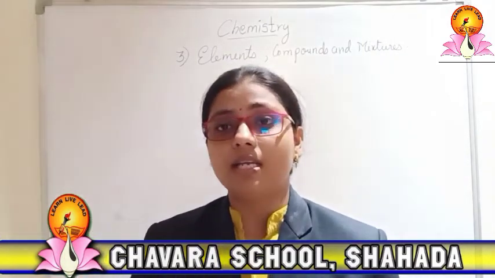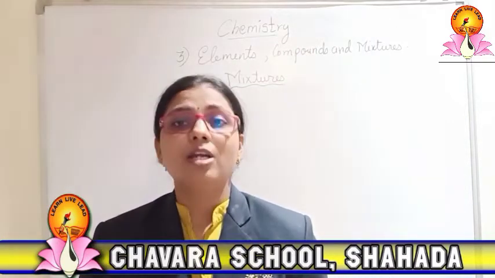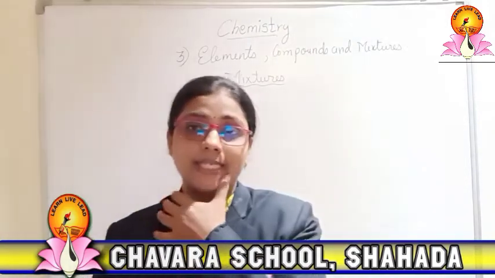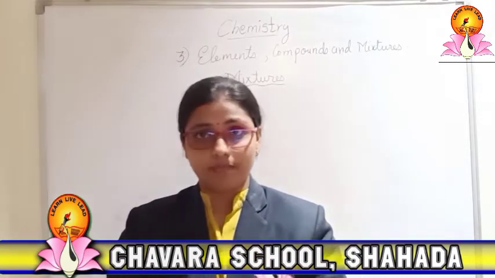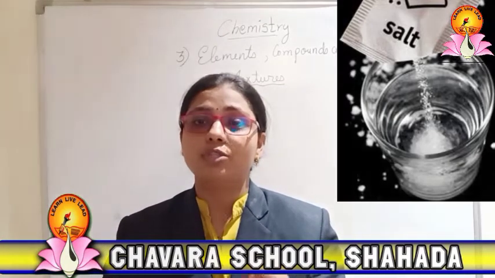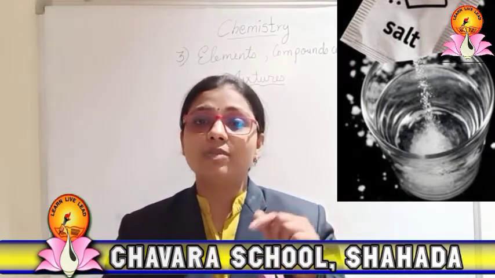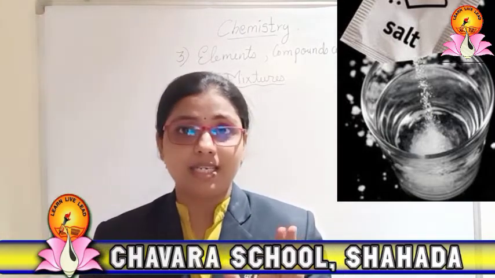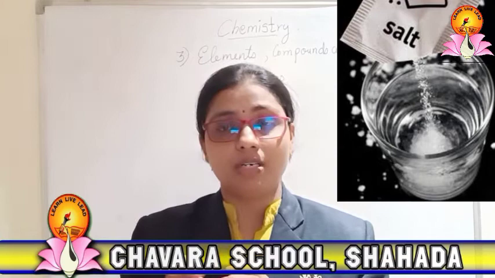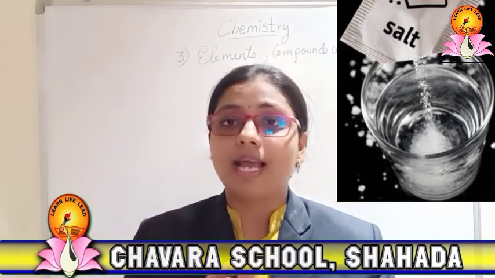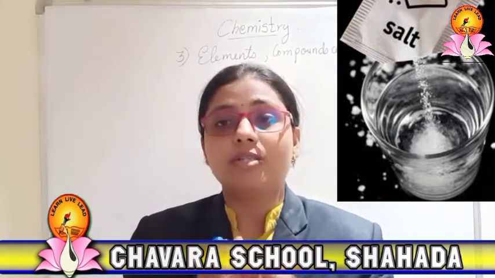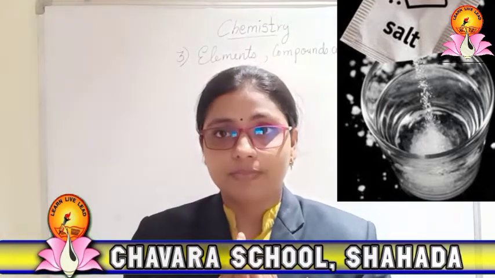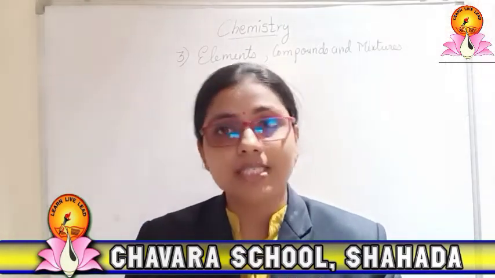Now let us study the different types of mixtures. There are homogeneous and heterogeneous mixtures. For that I have a beautiful example of a homogeneous mixture, salt and water. If we mix salt and water together, you will observe that it mixes thoroughly and definitely gives a homogeneous mixture. The water molecules and salt molecules form a uniform mixture, and that is why it is known as a homogeneous mixture.